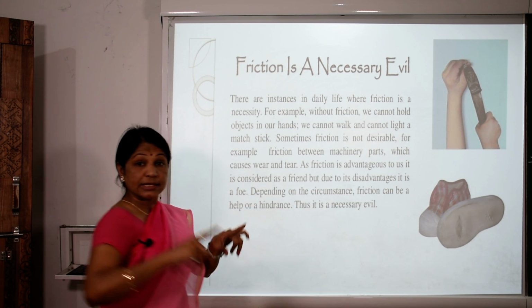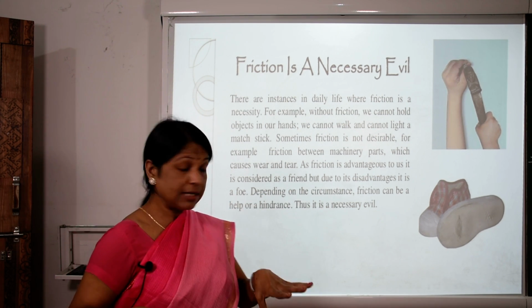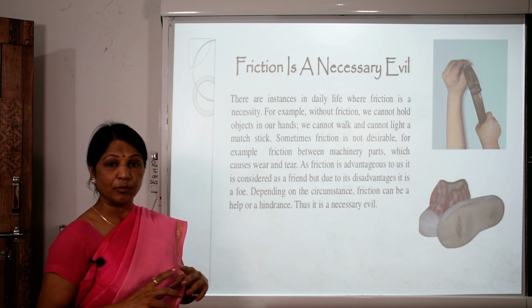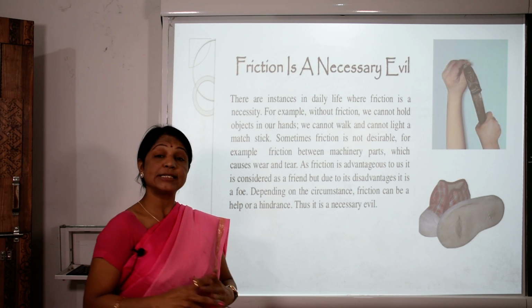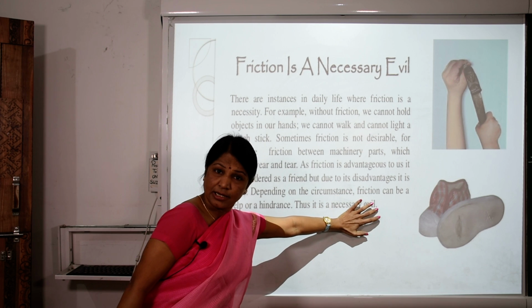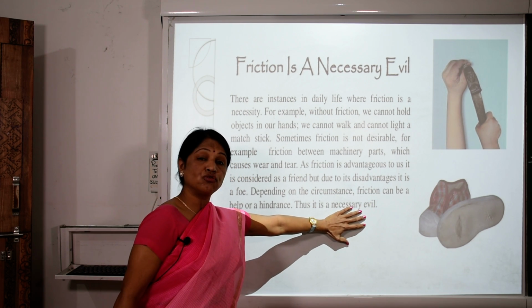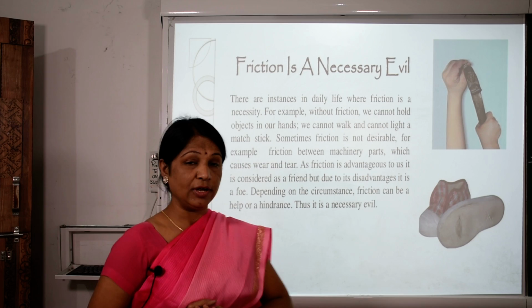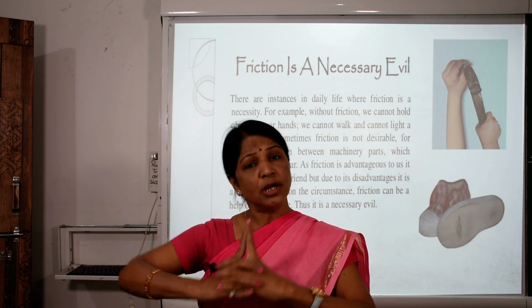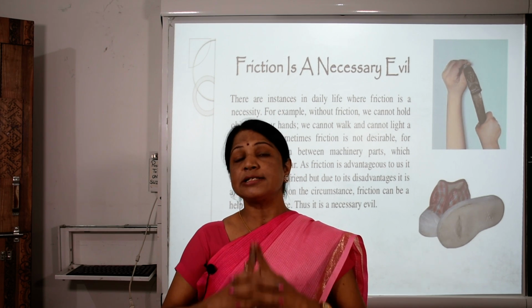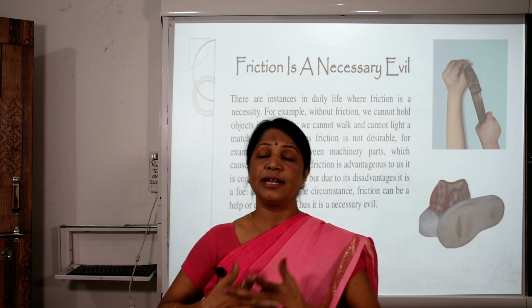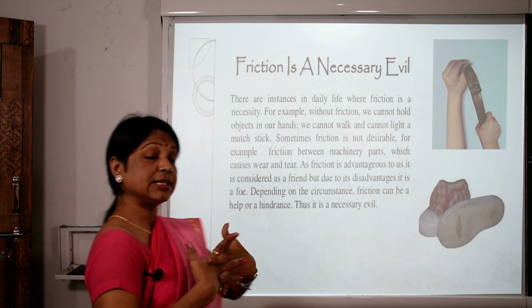Depending on the circumstance, friction can be a help or a hindrance. It means the foe, and thus it is a necessary evil. It is necessary, but it is evil also, and due to this it causes various wastage of energy, and wear and tear in machinery and various other things.